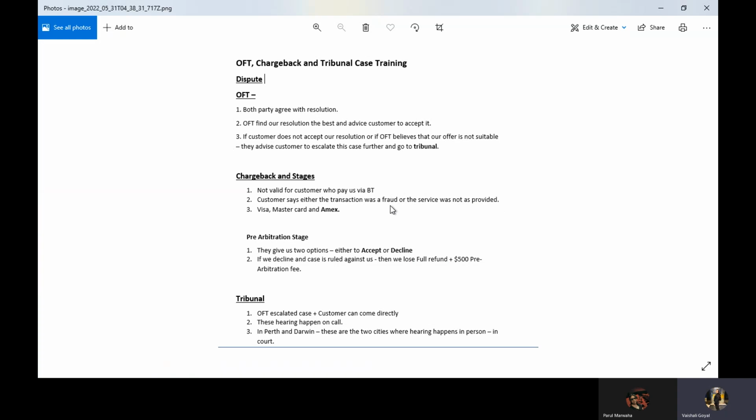This is something never acceptable to us, but the chargeback believes it is acceptable at their end, so we have to obey their orders. We'll prepare a document very similar to the OFT document I just showed you, and we'll forward our timeline document to the person responsible for that case.